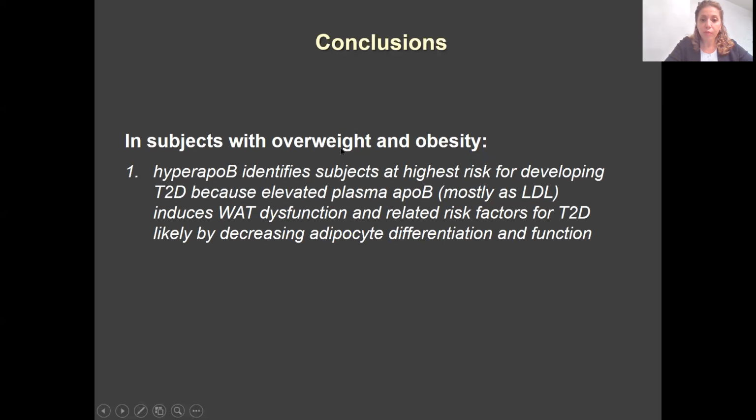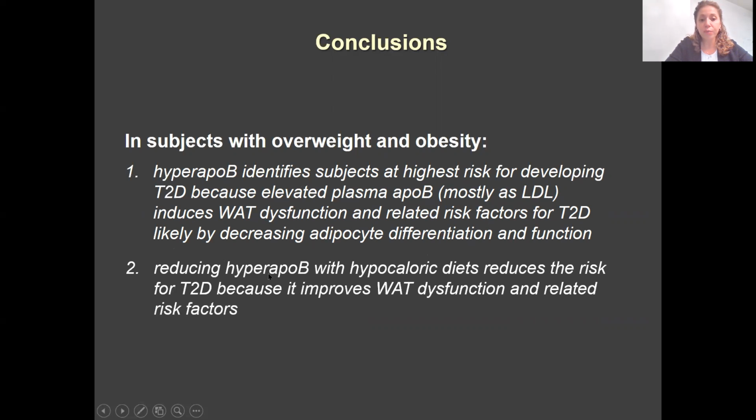Therefore, in subjects with overweight and obesity, we've shown that hyperapoB identified those at the highest risk for developing type 2 diabetes, because elevated plasma ApoB, mostly in the form of LDL, induces white adipose tissue dysfunction and related risk factors for type 2 diabetes. And that's likely by decreasing adipocyte differentiation and function and increasing inflammation, as we showed in the human model of adipocytes. We also showed that reducing hyperapoB with a hypocaloric diet reduces the risk for type 2 diabetes because it improves white adipose tissue dysfunction and related risk factors, mostly insulin secretion.